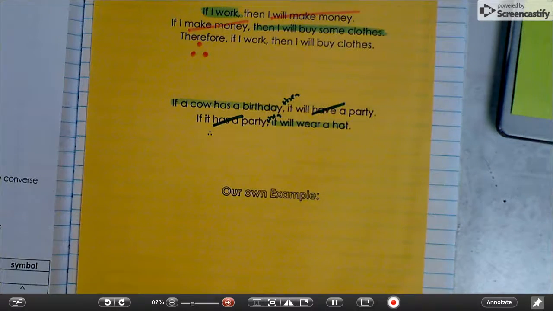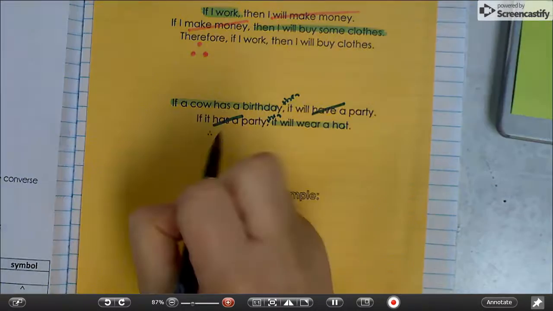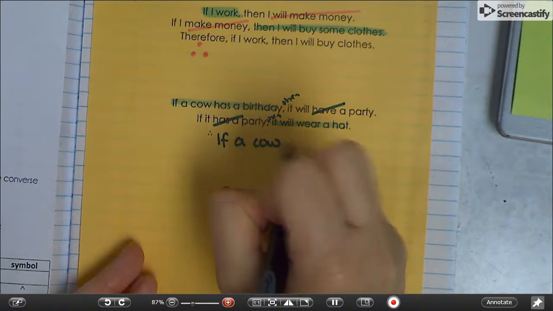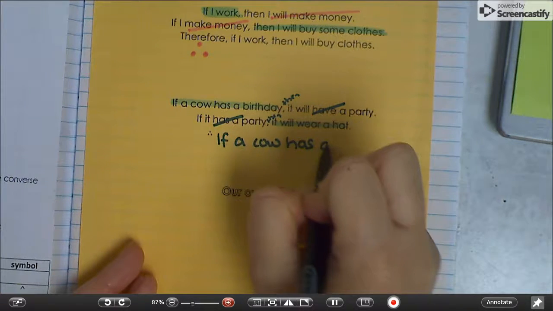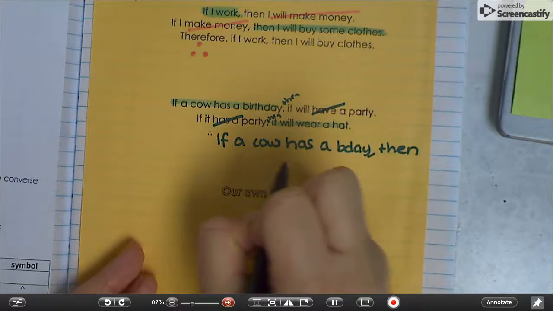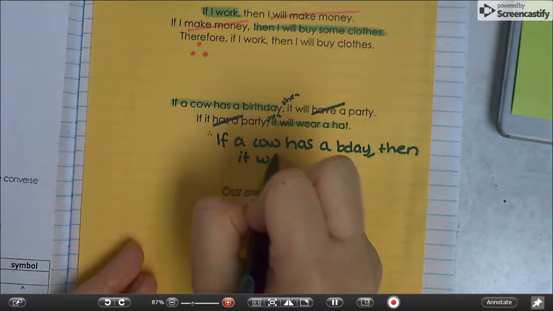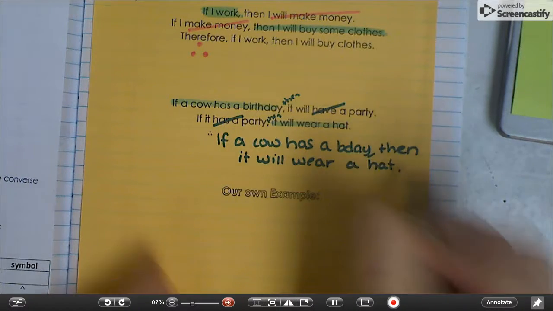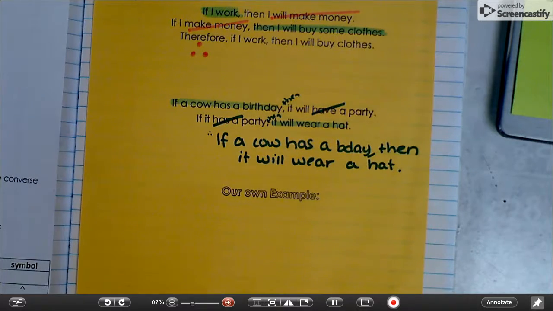That's the law of syllogism. So therefore, if a cow has a birthday, then it will wear a hat. And that is all it takes.